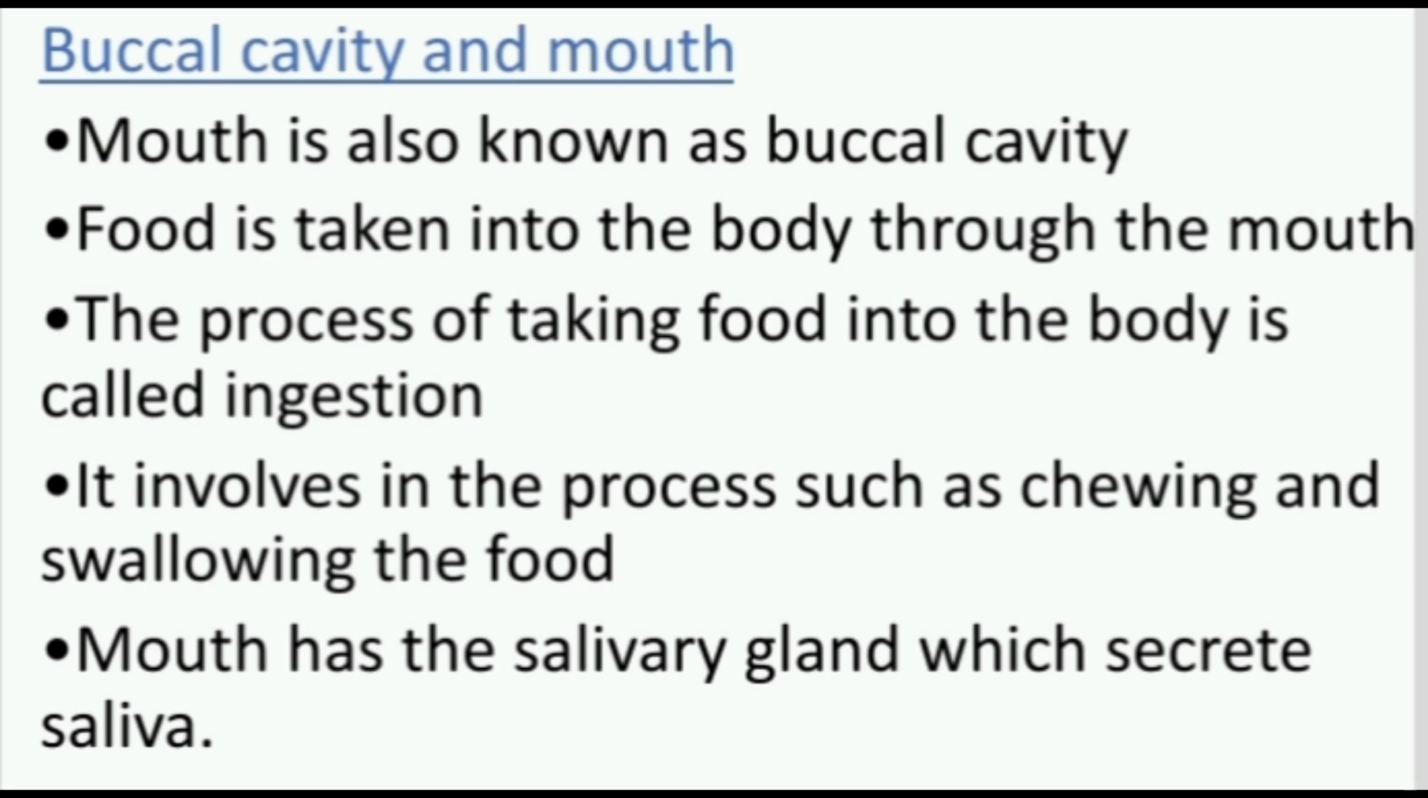Mouth has the salivary gland which secretes saliva. Saliva keeps your mouth and throat lubricated and comfortable. It moistens food so it's easier to swallow, and saliva contains an enzyme called amylase which helps break down starches in food.